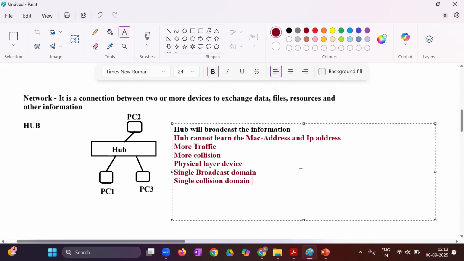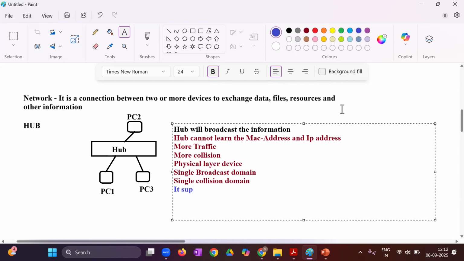If at the same time they both send, what will happen? Collision will take place because this is operating on a broadcast domain. So if PC1 is sending, PC3 will wait for certain seconds, then it will send, to avoid the collision. So we can say that hub operates on half duplex mode of communication.